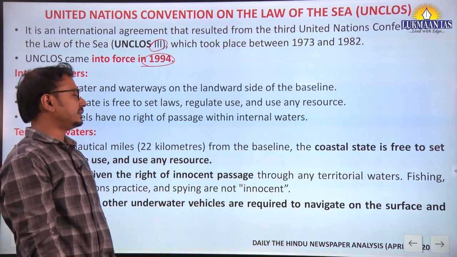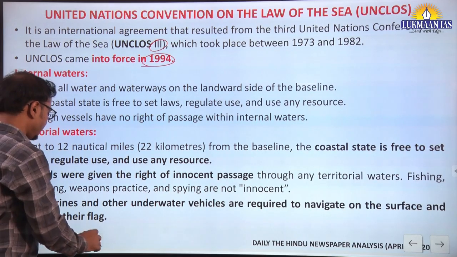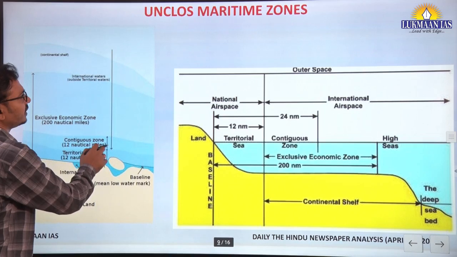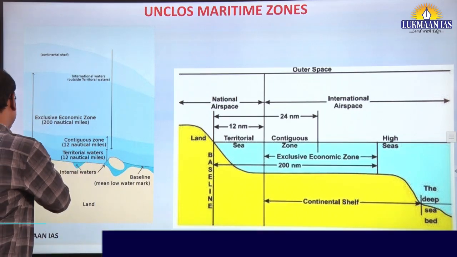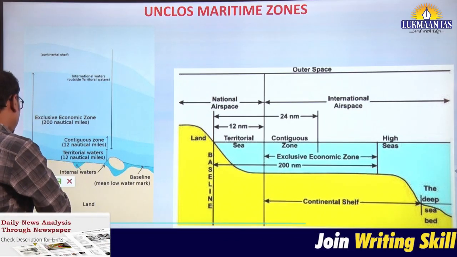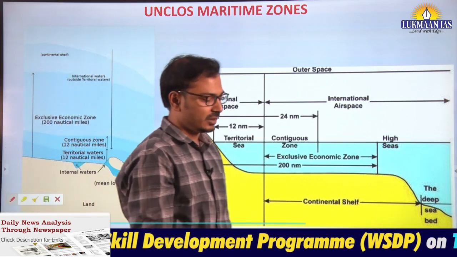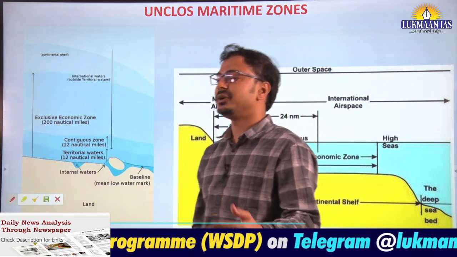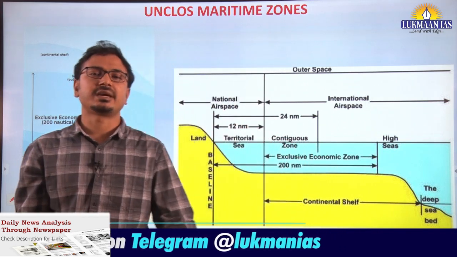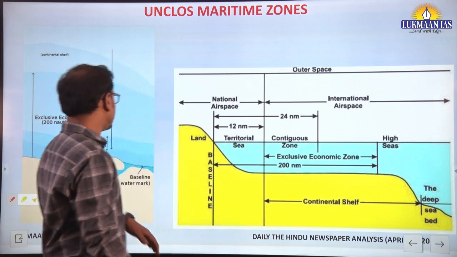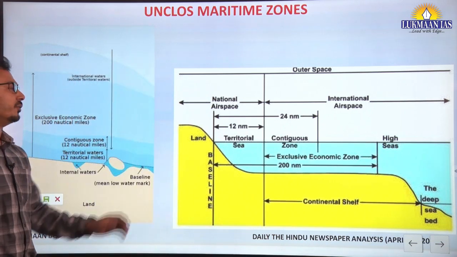It categorizes the coastal waters into different maritime zones, and different rights are given to the coastal nation and other countries for freedom of navigation, extraction of resources and so on. You can see here the top view and the side view.